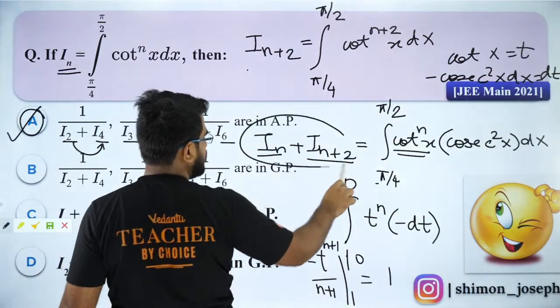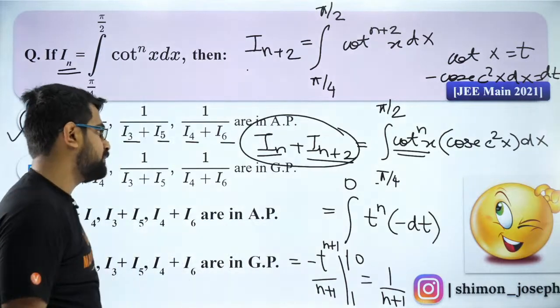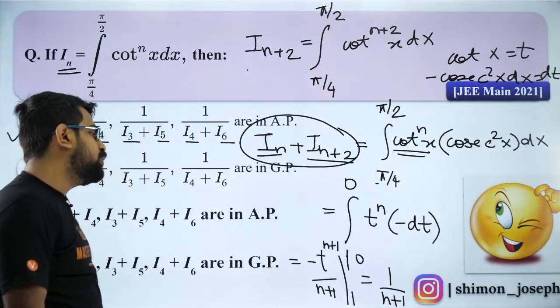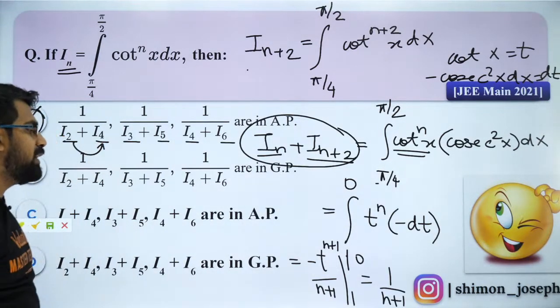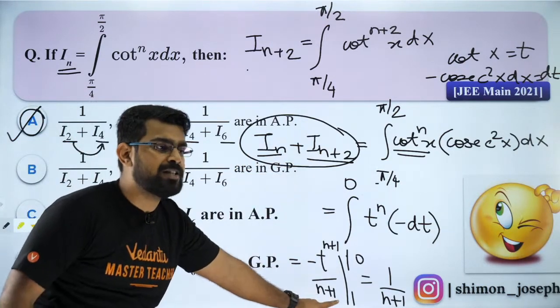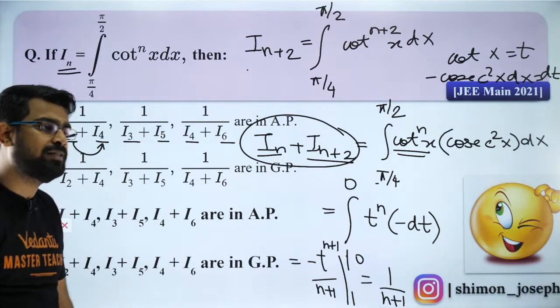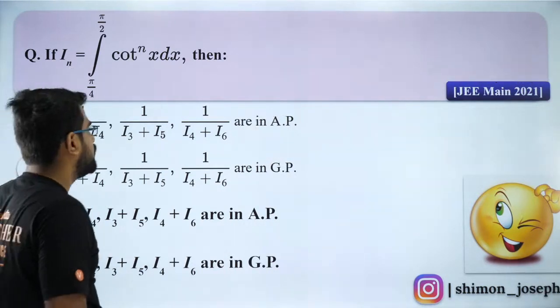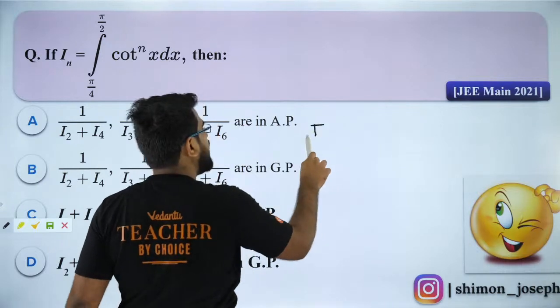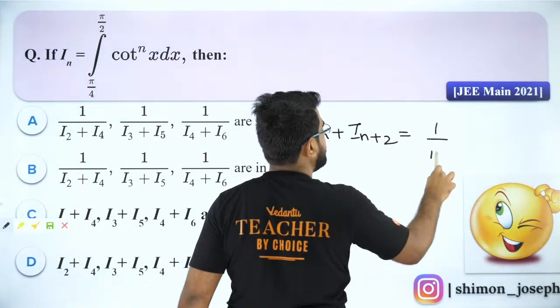So this is going to be 1 by n plus 1. Are you all clear with it? So n plus 2 is a constant. Are you all able to follow this? Everybody? So let me complete it. So I got I n plus 2 is equal to 1 by n plus 1.